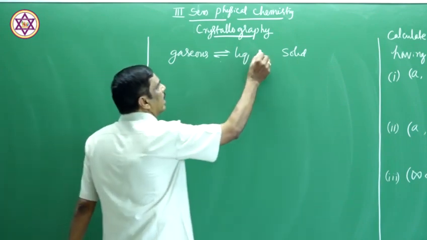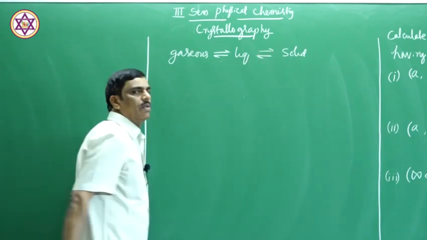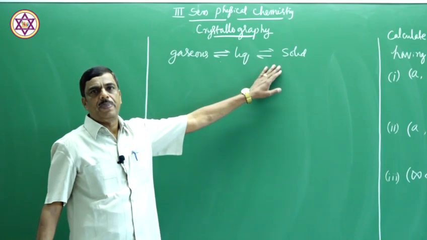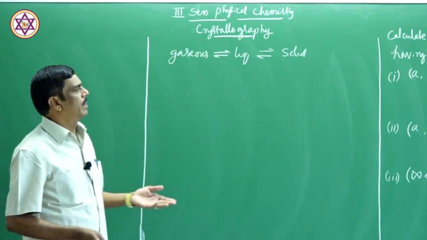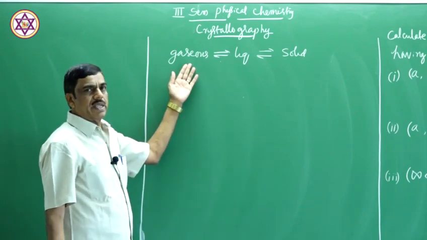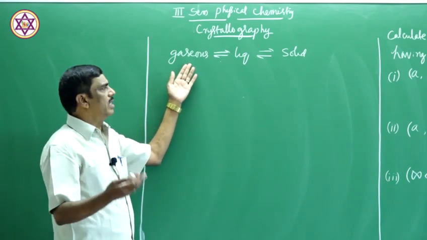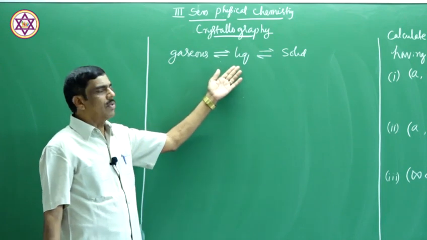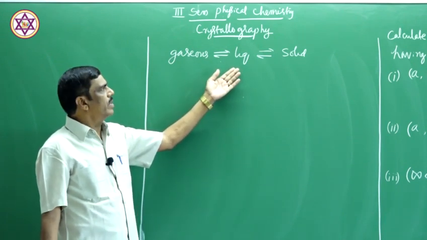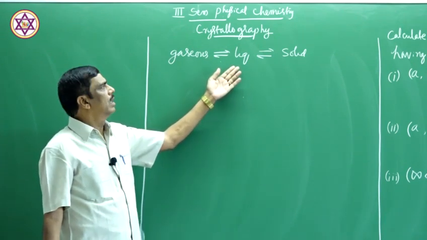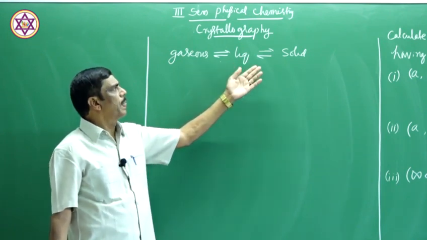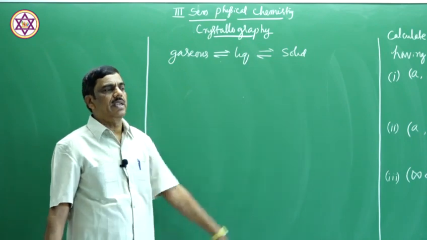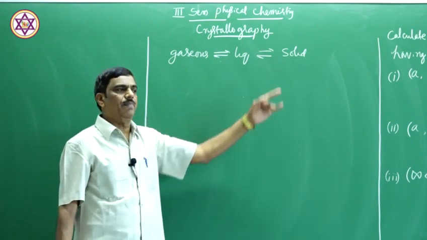Liquid state on cooling is converted into solid state. At ordinary conditions, some matter exists in gaseous state: hydrogen, oxygen, nitrogen, etc. Some matter exists in liquid state: water, organic liquids, so many substances. And many of them exist in solid state.